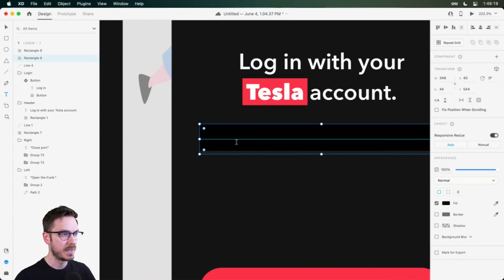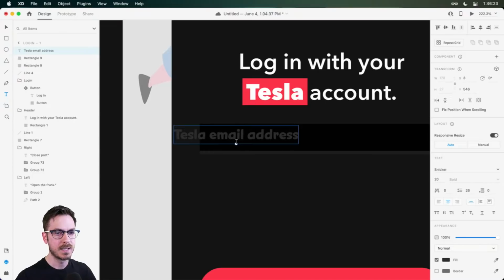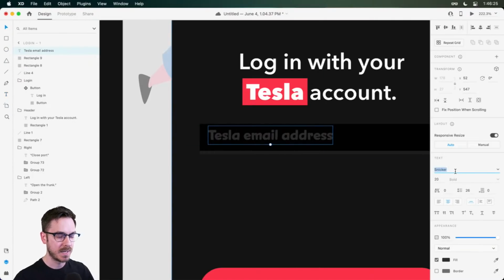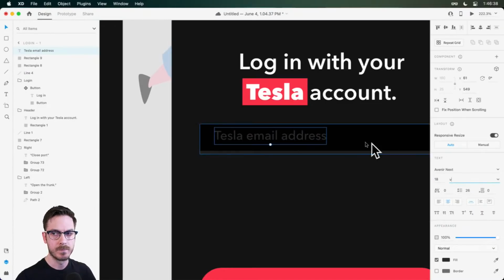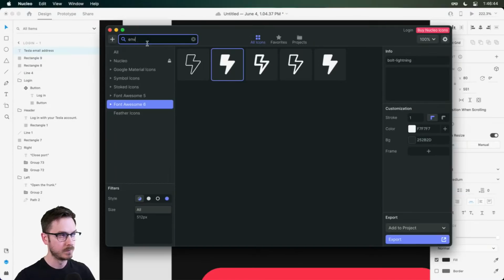And then on top of this, we're gonna write Tesla email address. And again, we're emphasizing that this is your Tesla email address, not your Bestla email address, right? So for this, we're gonna go for something like 18, and maybe we'll drop it down to medium, something like that. And then we'll probably have an icon over to the right, maybe like an envelope.